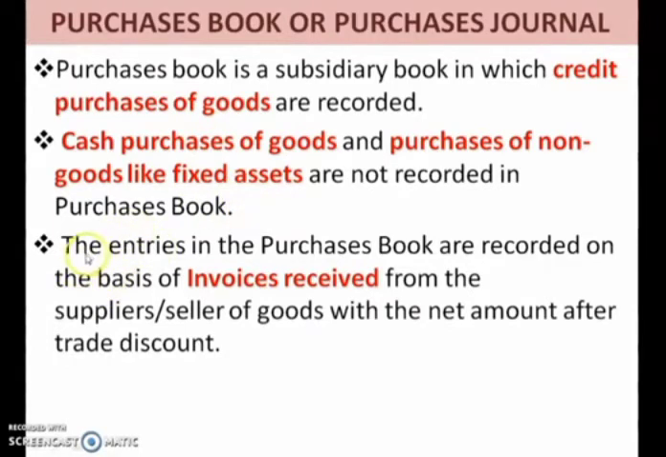Now, next point. When we purchase any goods from the seller or the supplier, he will issue the invoice. So when we receive the invoice, on the basis of source document which is known as invoice, on that basis we make the entries in the purchase book. So you should know on what basis the entries are made in the purchase book. Your answer should be on the basis of invoice received from the supplier. After deducting the trade discount allowed to us, the net amount will be shown in this invoice. Okay children, so this was about the purchase book.